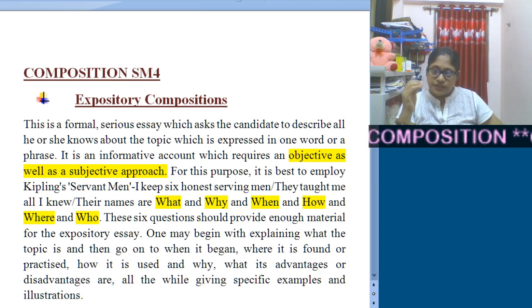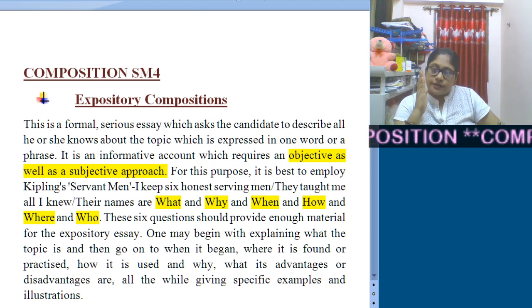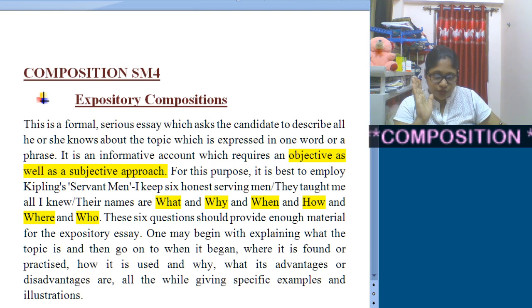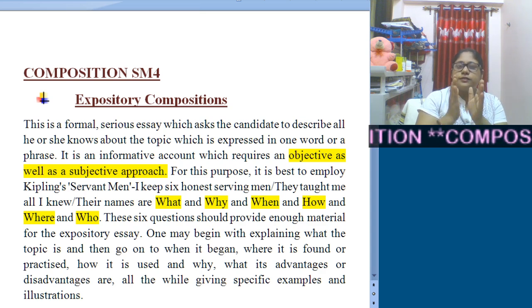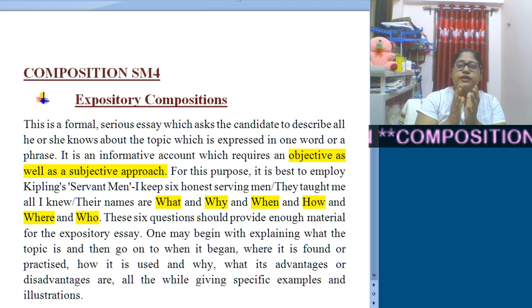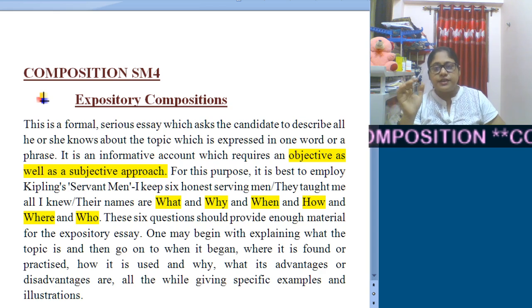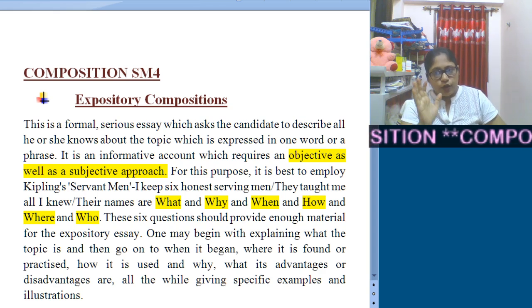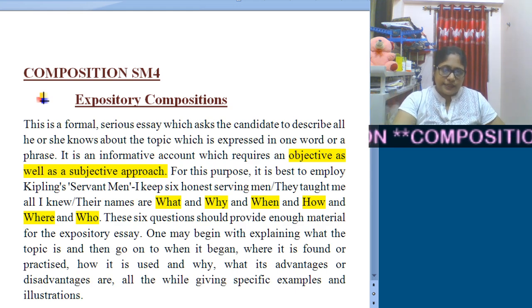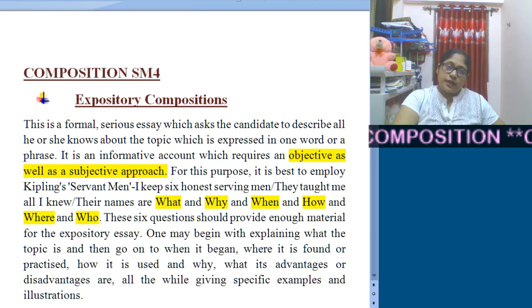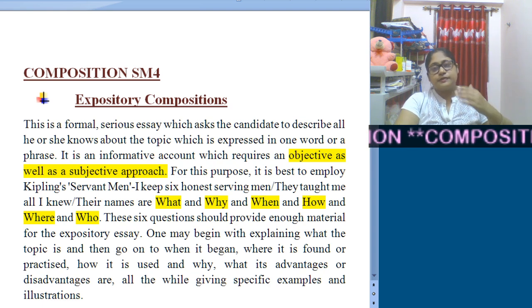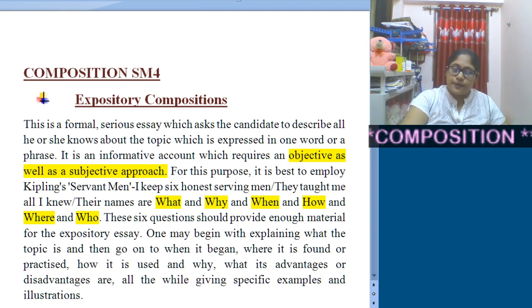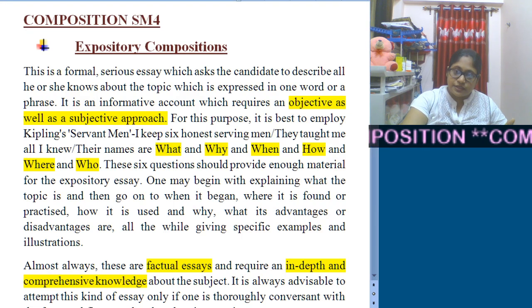So you need to proceed in such a way that it represents both your objective as well as subjective approach, and this is basically dependent on the event, the fact or the idea you are having regarding that particular topic or that particular word. So in such cases, while you are explaining, you need to give specific examples, and you have to provide illustration as well.